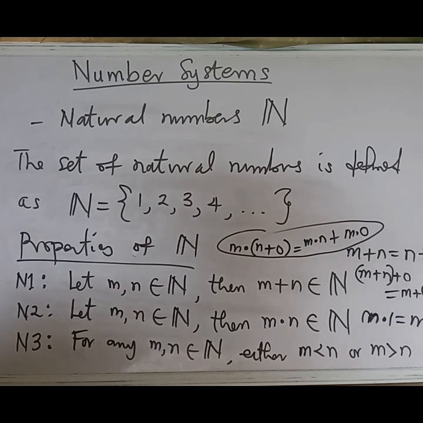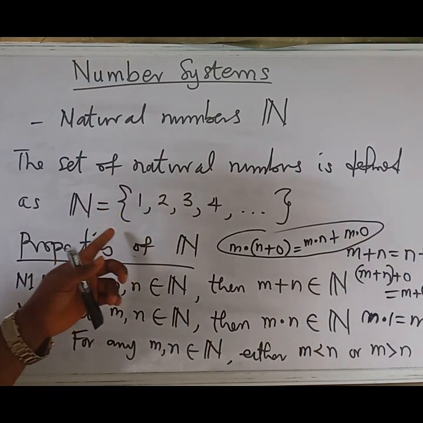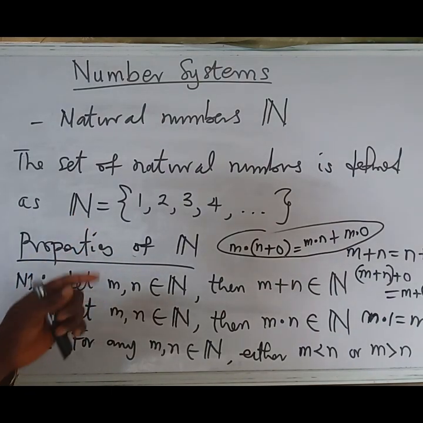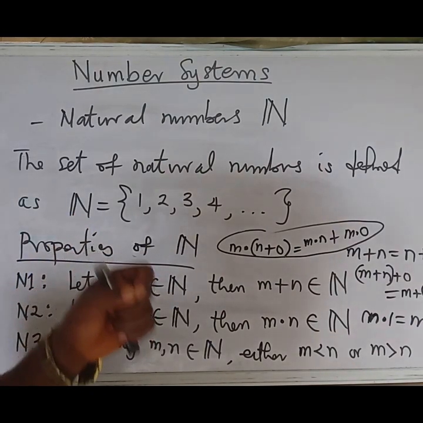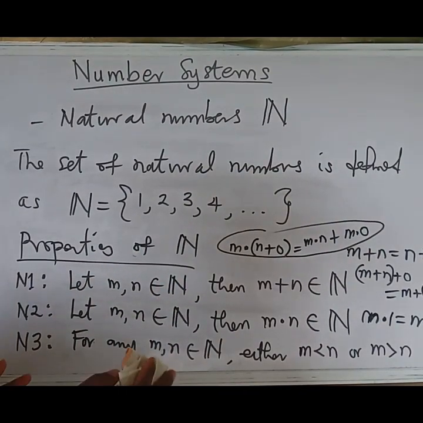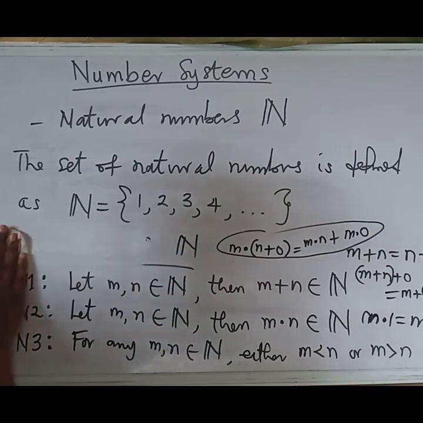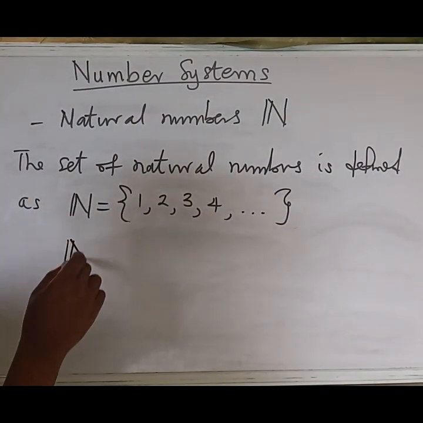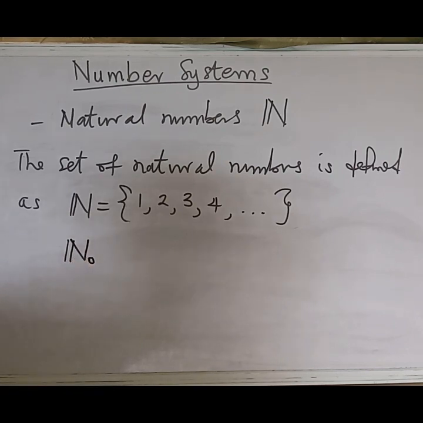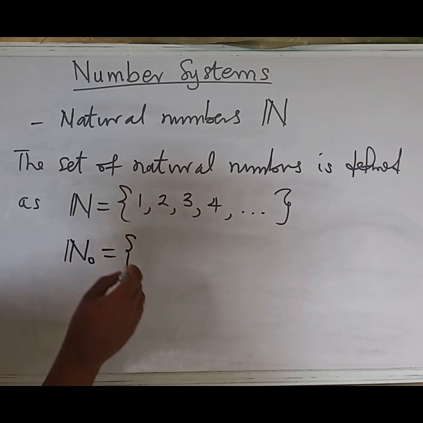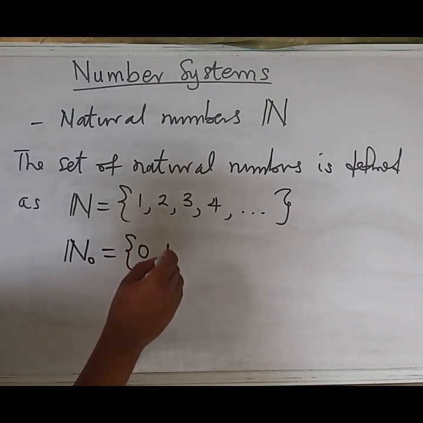So when the number zero is introduced here, we call this set the whole numbers, or non-negative integers. Let us make a clarification here before we quickly leave. We now change the symbol to N naught in order to accommodate the number, and we refer to the set of whole numbers as this.